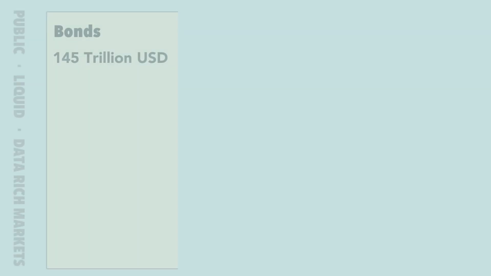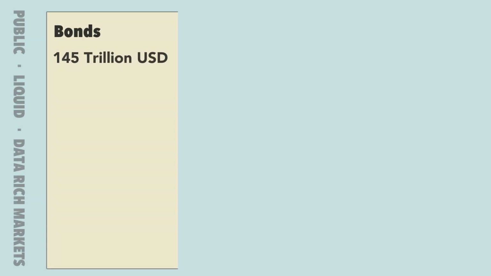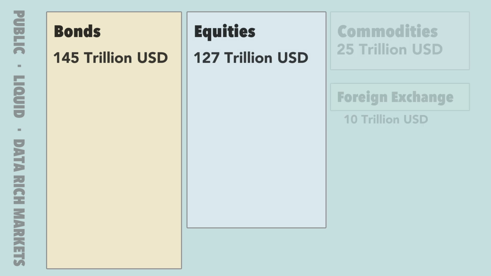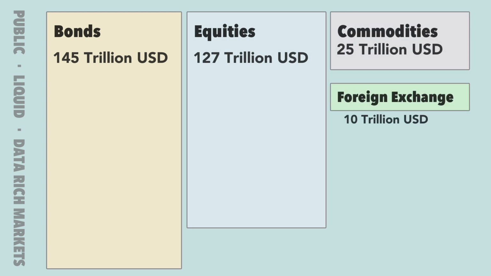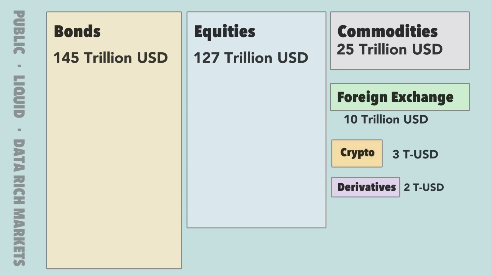We should also mention the relative size of these markets and assets. To have something to compare, consider that the annual global GDP is around $100 trillion. By size, the biggest market is the bond market, closely followed by equities. Commodities and FX, while still massive, drop by a tenth in value. Crypto, which is the newest asset class, is accordingly small, even smaller if you consider that half or more is concentrated in Bitcoin. And finally, derivatives.